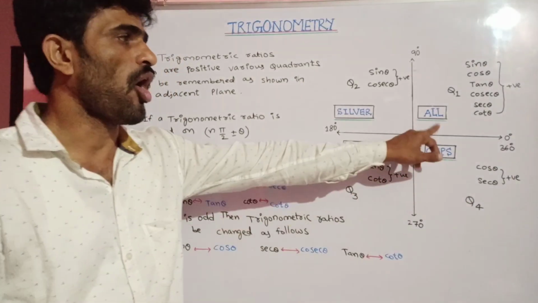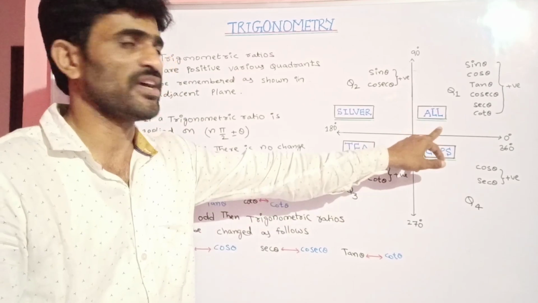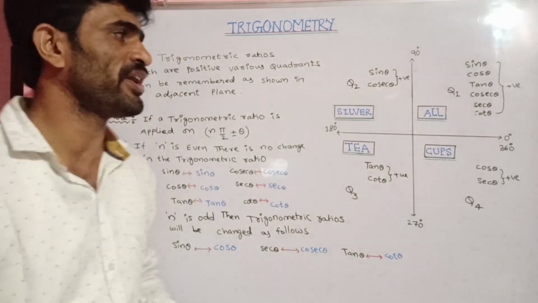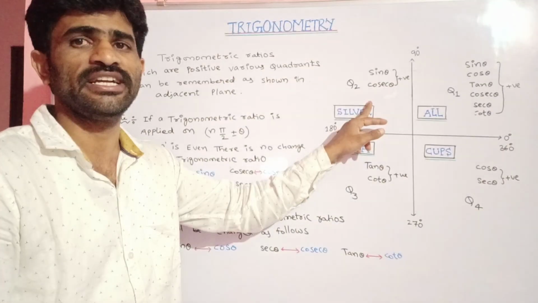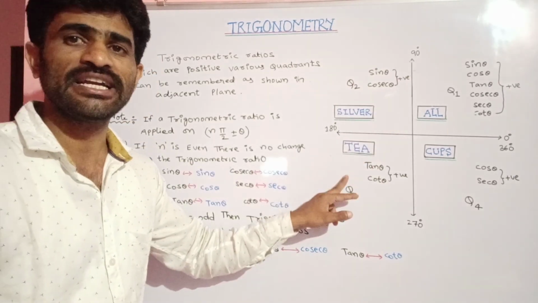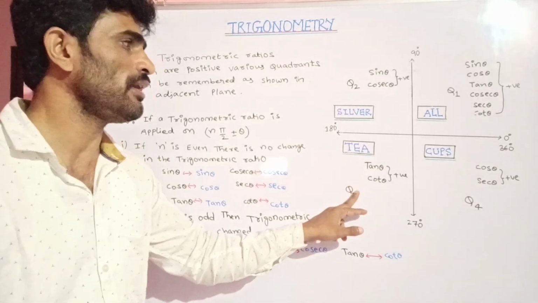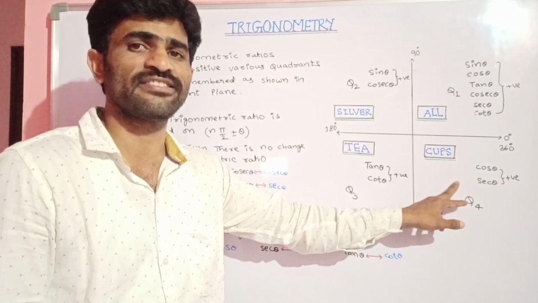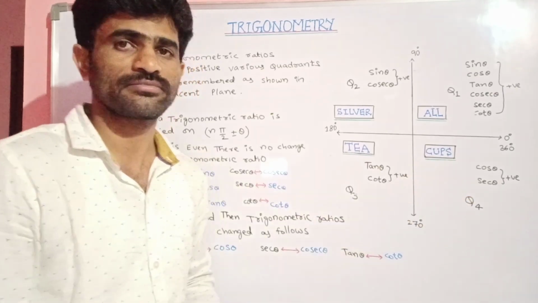Once again, all silver tea cups is the sentence. In the first quadrant, all indicates all trigonometric ratios are positive. Next, silver means sine theta and cosecant theta are positive in quadrant 2. T means tan theta and its reciprocal cot theta are positive in quadrant 3. Cups means cos theta and its reciprocal secant theta are positive in quadrant 4.